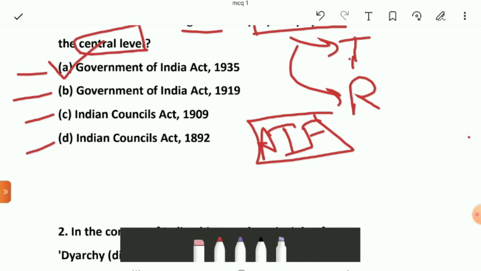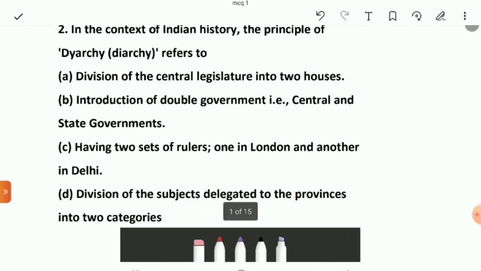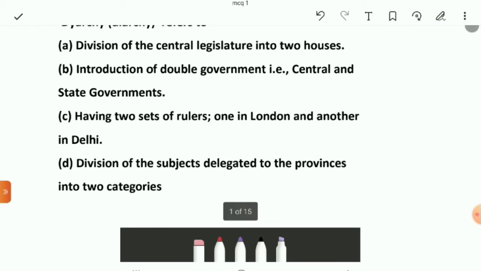The second MCQ is: in the context of Indian history, the principle of diarchy refers to what? Option A is division of central legislature into two houses. Second is introduction of double government, that is central government and state government. Third is having two sets of rulers, one in London and another in Delhi. The fourth is division of subjects delegated to provinces into two categories.